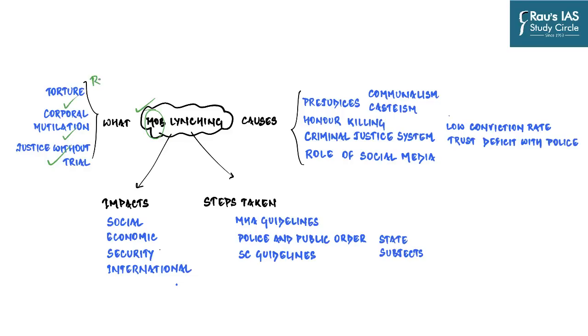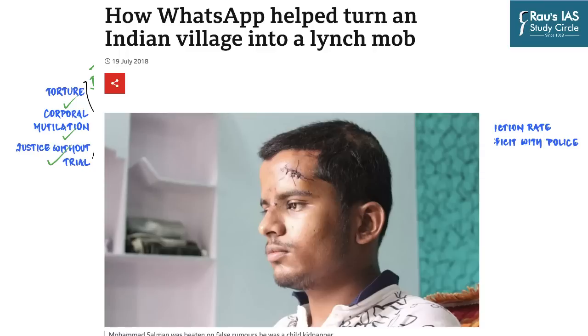And so it is a sheer violation of the principle of rule of law. It's just the lack of order. People taking the law in their hands is not what we desire as a society. And it is exactly because of this that such an elaborate system of criminal jurisprudence has been created, police has been created, an independent judiciary has been created. But still we are seeing an increasing number of such instances where a group of people, which basically are a faceless mob, gather at a place and immediately administer justice, which is mostly or usually in the form of death.